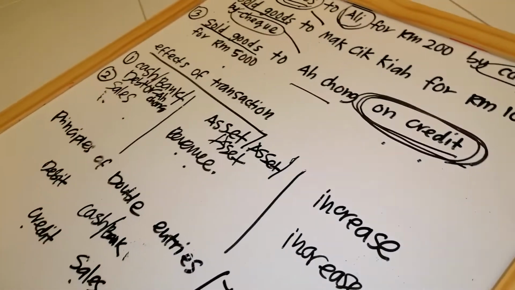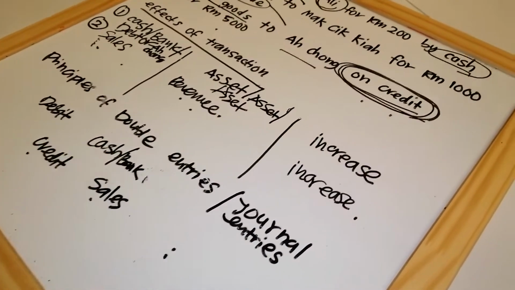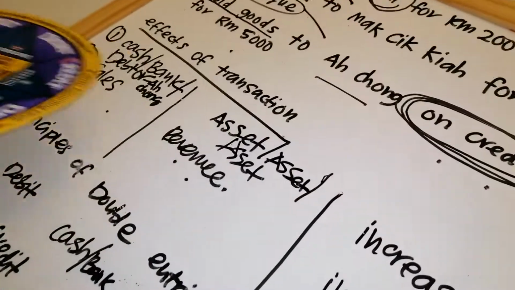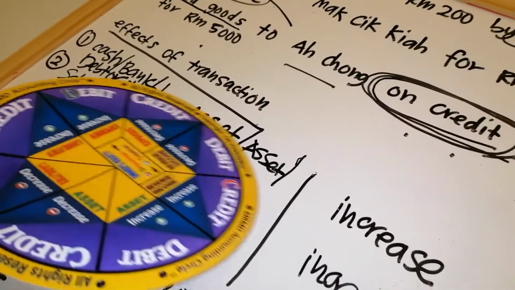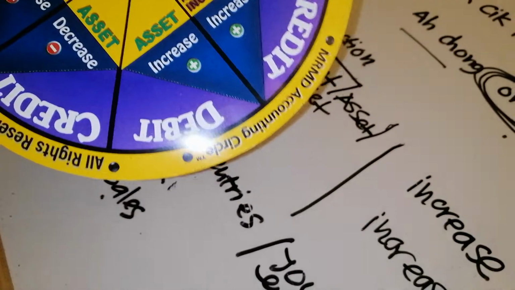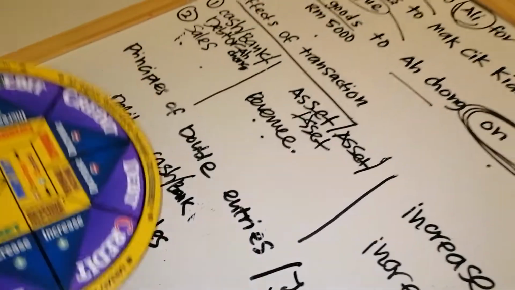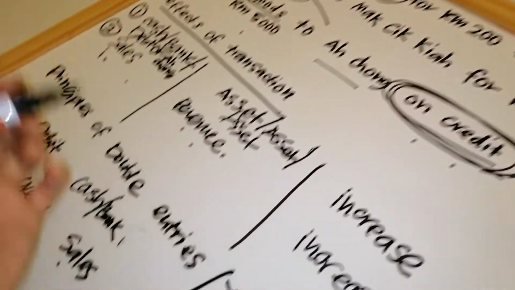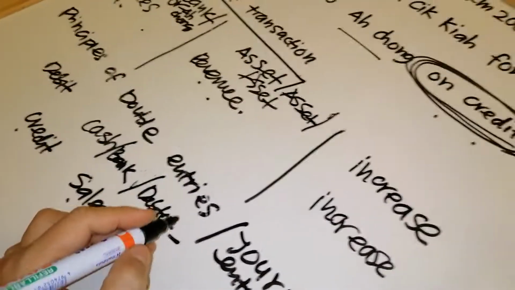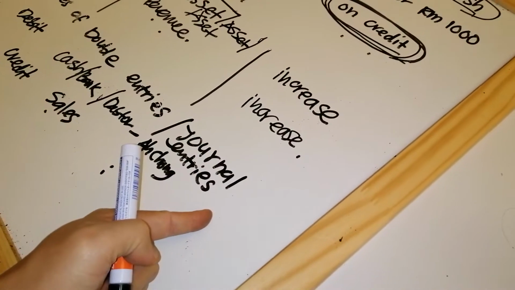Okay? So when you transfer this to principal double entry or journal entries, using these circles, debtor Achong is under asset, and asset increases. Again, when asset increases, we record under debit. So debit, instead of cash or bank as in the first and second, we have debtor, and specify the name, Achong, and provide the figures here.